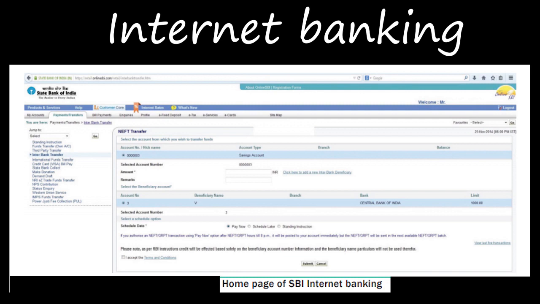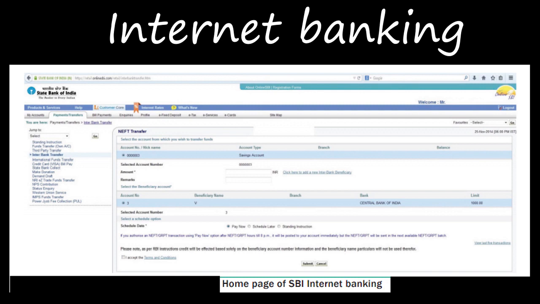For the transaction you have to give the ID and it will ask for some authentication, and then you can do the payment wherever you are, right? Distance is not a problem, cost is not a problem. Wherever you are, whatever time it is, you can do the payment through this internet banking, right?